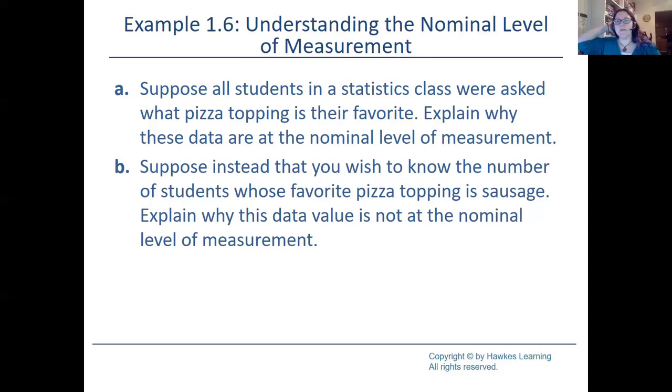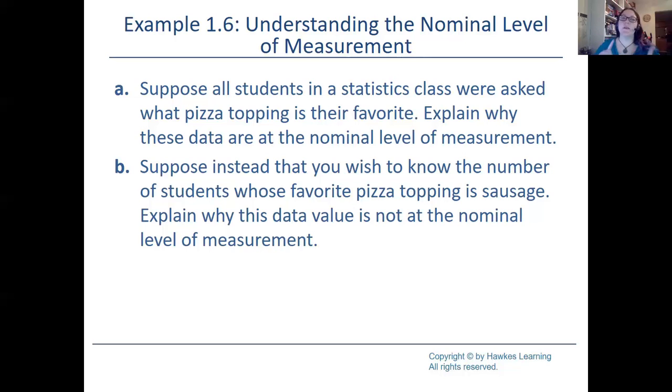Well, let's think about this with the first one. The first one talks about suppose all students in statistics class were asked what was their favorite topping. So you're going to be using a word to describe it, right? It's a word to label it. So many students like pepperoni, sausage. Those are words that they're going to tell you or write down. So that's why that one is nominal.